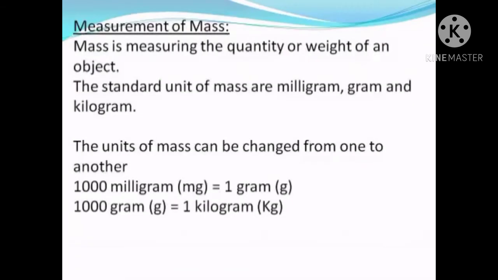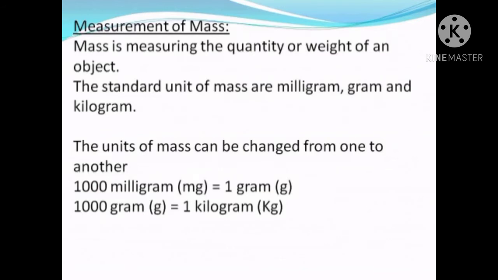The next one is measurement of mass. Mass is a measure of the quantity or weight of an object. We have to see how much the object is weighing. Okay. Here the standard unit of measurement of mass is calculated in milligrams, grams, and the heavy material is weighed in kilograms.